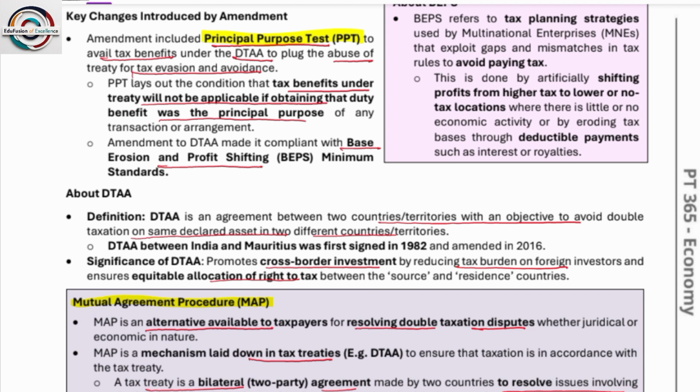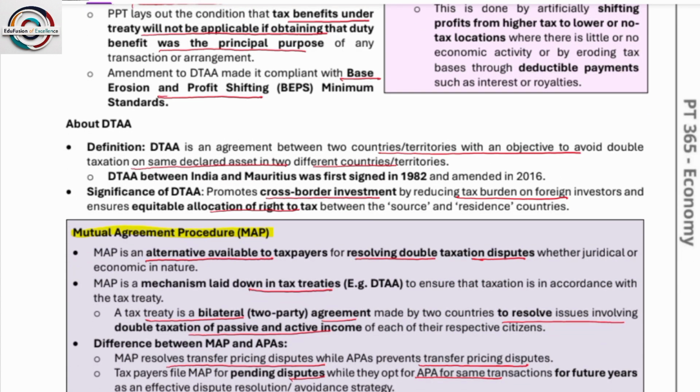So what is this agreement? It promotes cross-border investment by reducing tax burden on foreign investors and ensures equitable allocation of right to tax between the source and residence countries.